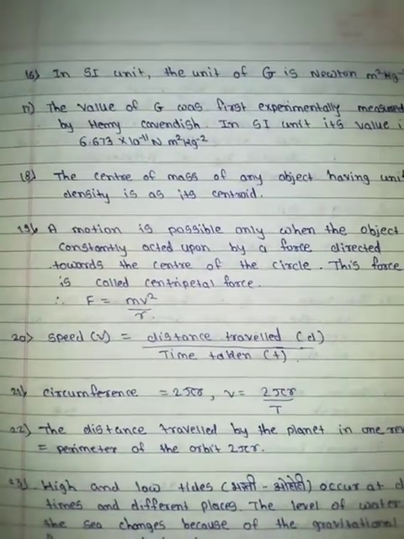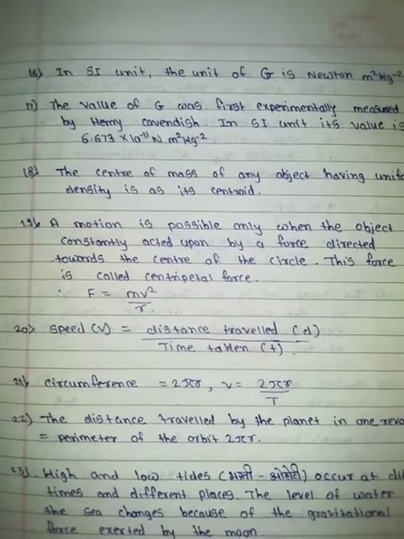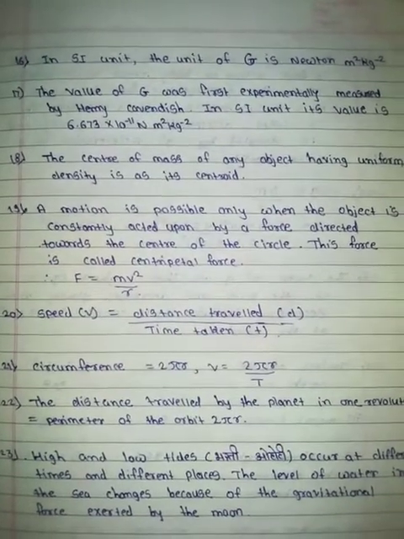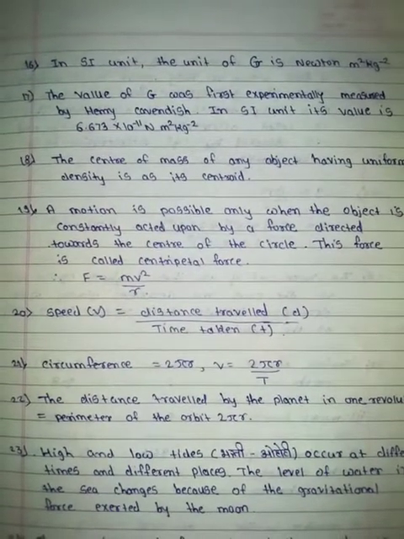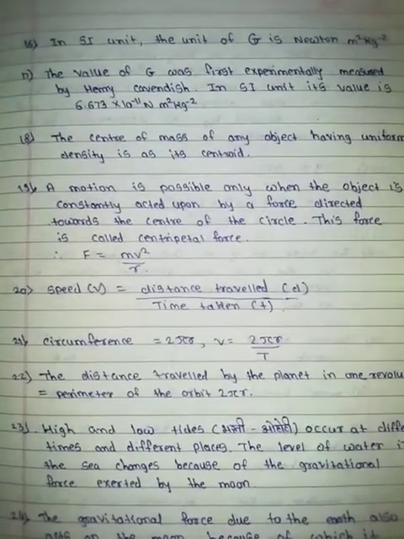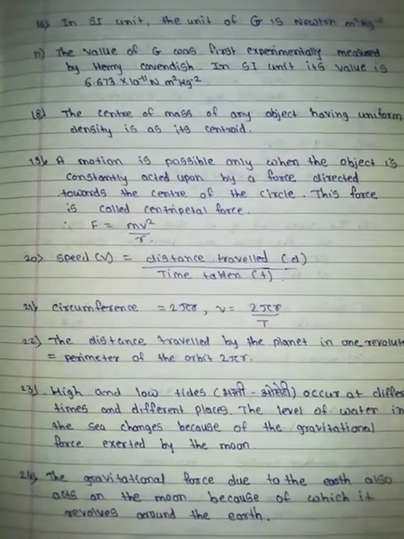In SI units, the unit of G is Newton meter square per kilogram square. The value of G was first experimentally measured by Henry Cavendish. In SI units, its value is 6.673 × 10^-11 Newton meter square per kilogram square. Eighteenth, the center of mass of any object having uniform density is called the centroid.